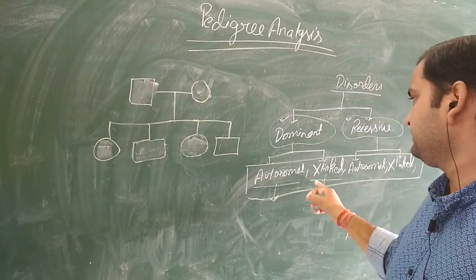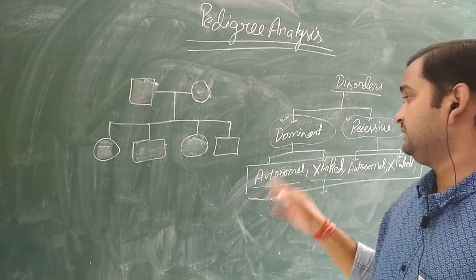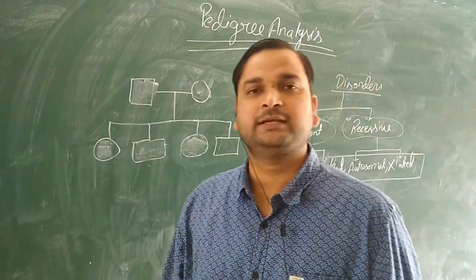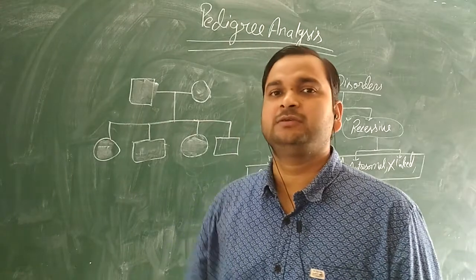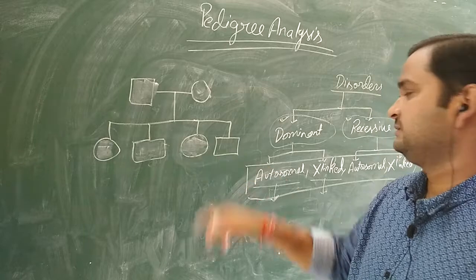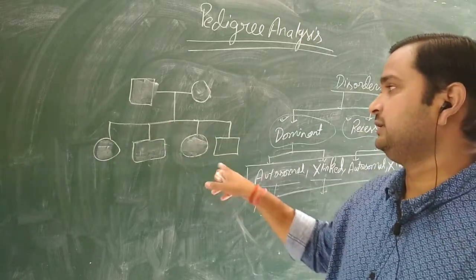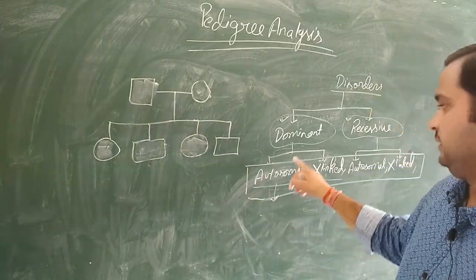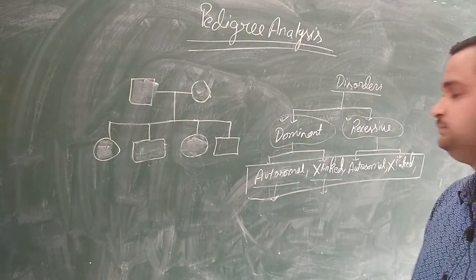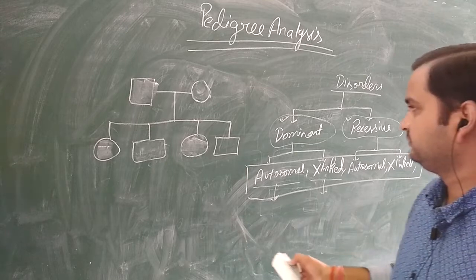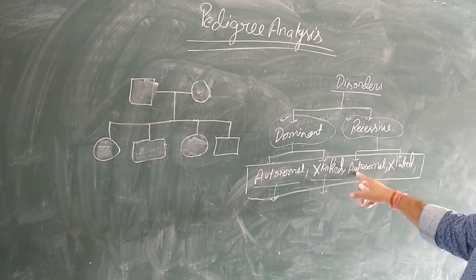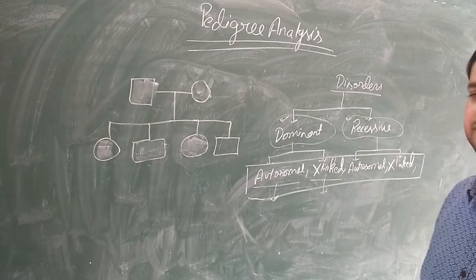Okay, means we can say in the X-linked dominant disorder, the chances of disease will be higher in the case of females. Maximum disease will be spread in the case of females, because male will never transfer the disease to the son. Father will never transfer the disease to the son. So I think this autosomal dominant and X-linked dominant should be clear to you. Now you see the recessive condition. So autosomal recessive, this is the most simple one.